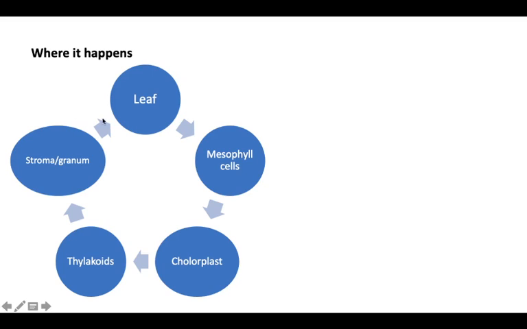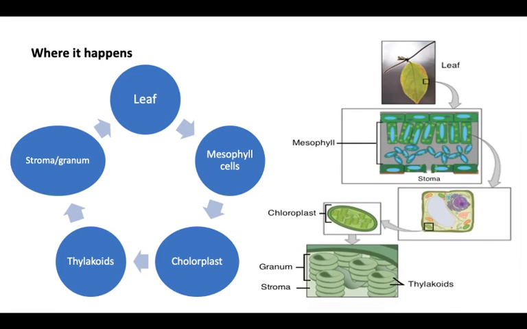Now if we focus on the leaf, inside the leaf there are particular kinds of cells called mesophyll cells. If we look at the image, there is a leaf, and if we ignore the outer layers, the middle layer of cells are called mesophyll cells. Now inside these mesophyll cells are the organelles.